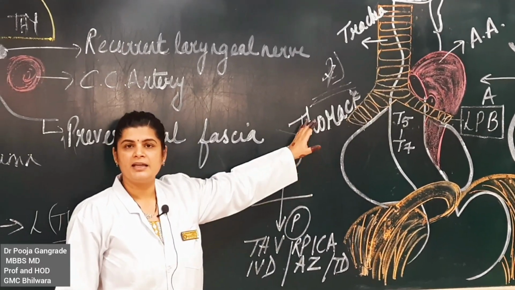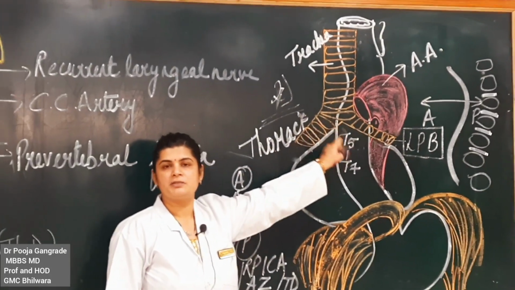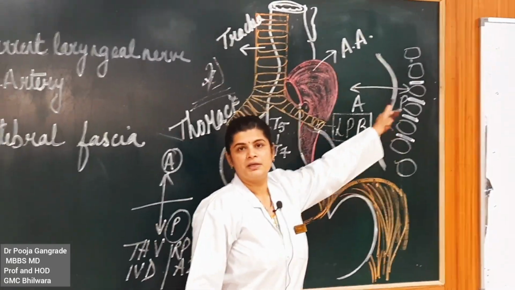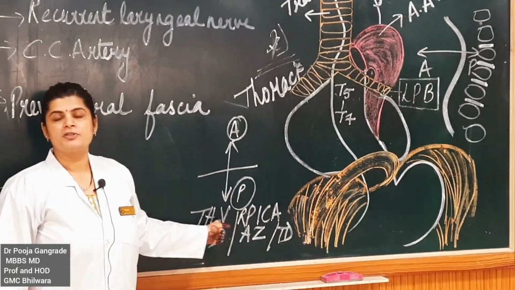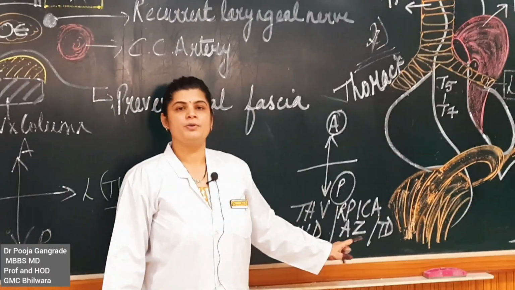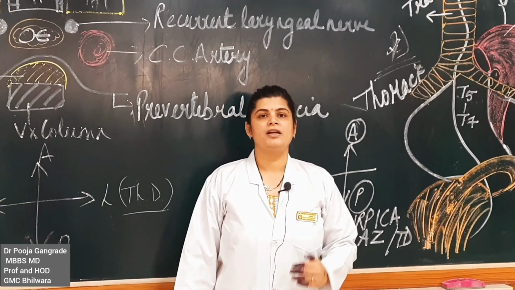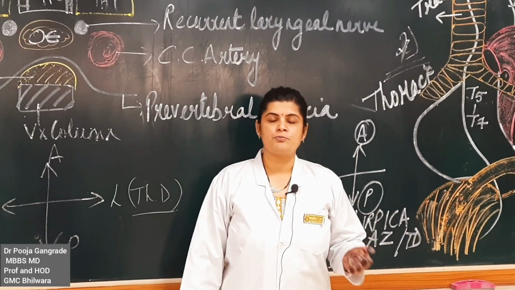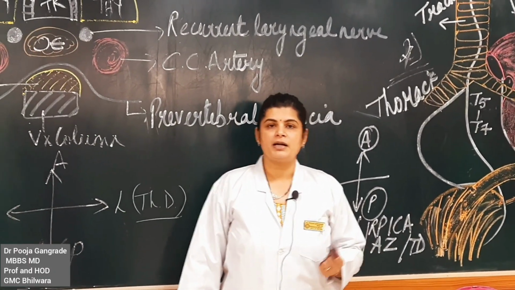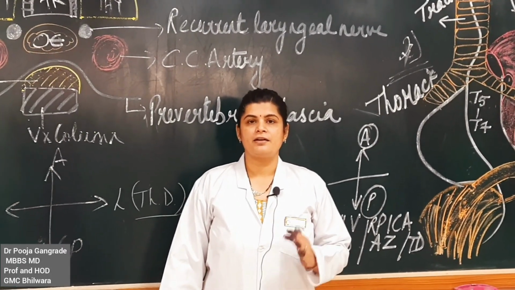So quickly revising the anterior relations, you don't have to mug up. Trachea, aortic arch, left principal bronchus, fibrous pericardium. Posterior, vertebral column, intervertebral disc, right posterior intercostal artery, azygous venous system and thoracic duct. Along with this, you have an anterior vagal nerve and a posterior vagal nerve. They are also called anterior and posterior vagal trunks. So these anterior and posterior vagal trunks are nothing but left and right vagal nerves.